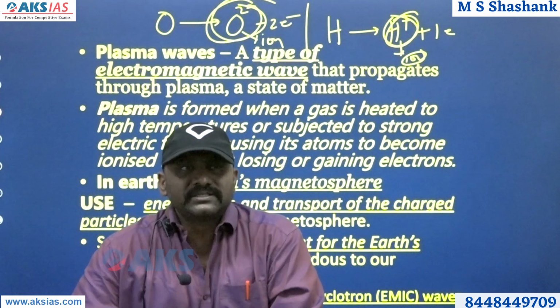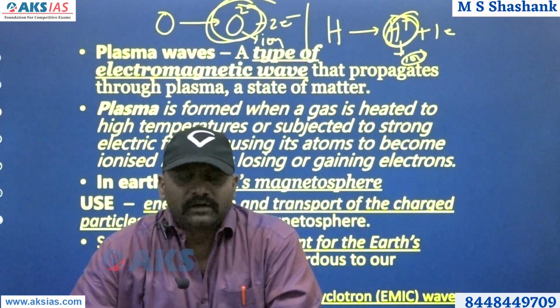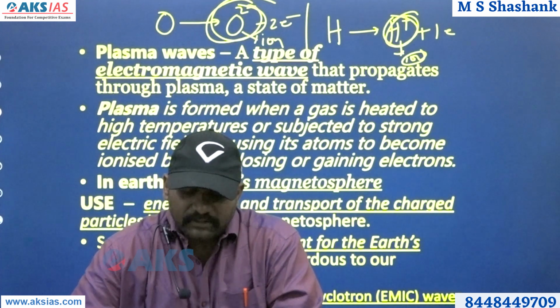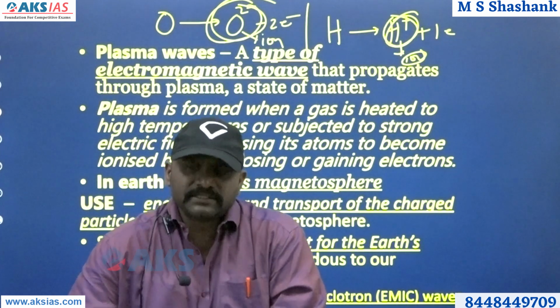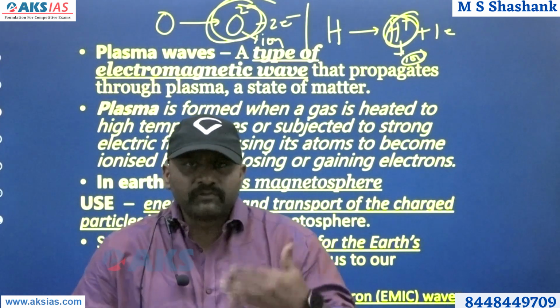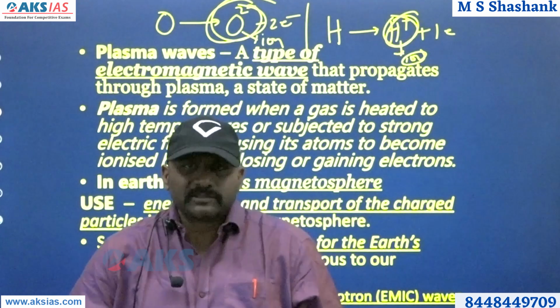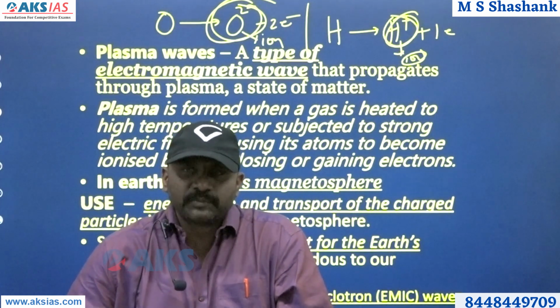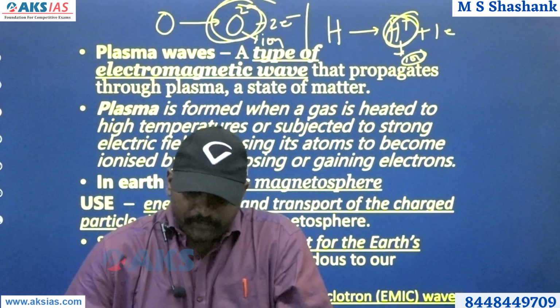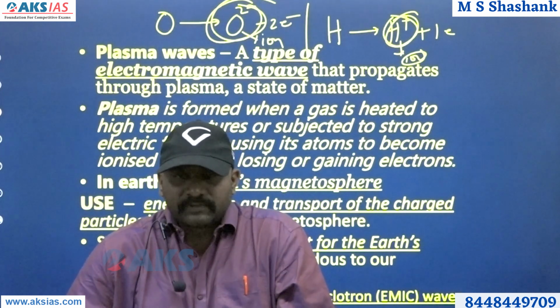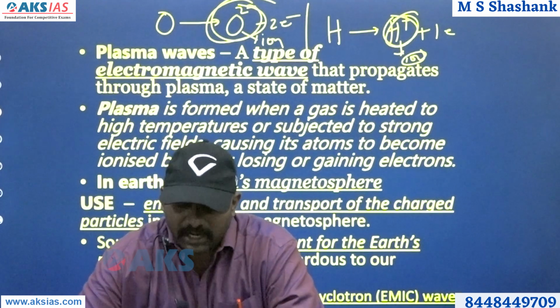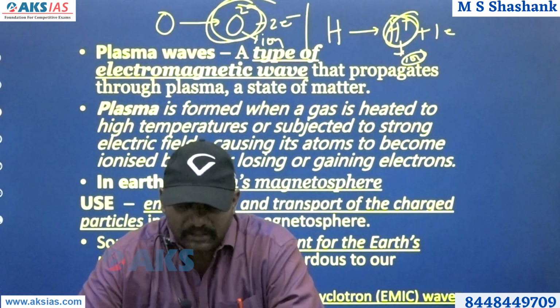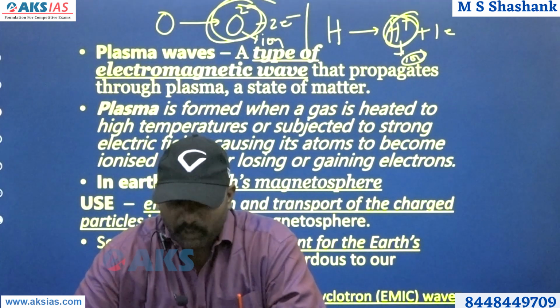Why it is important is, fundamentally, these particles gain a lot of energy, therefore that is called energization of the ionized particles, especially in Earth's magnetosphere. Therefore it is very important. And some of these act as cleaning agents within the Earth's radiation belt. So that is the way they are very important.